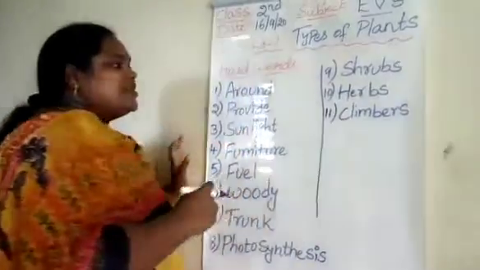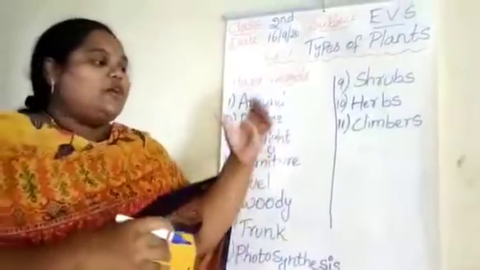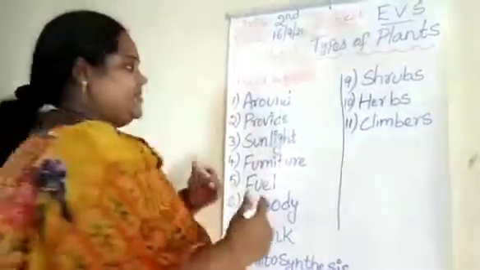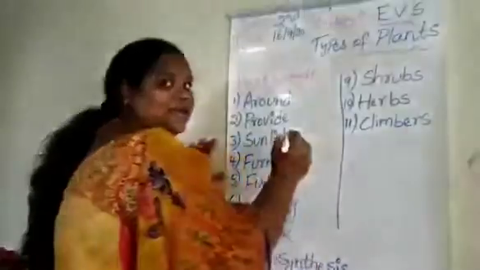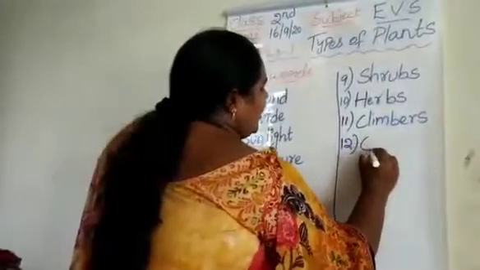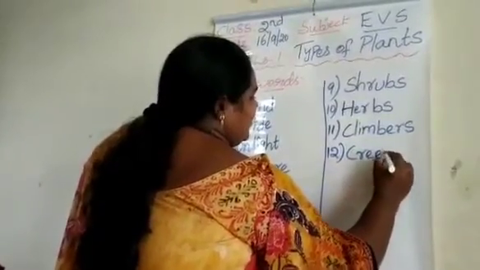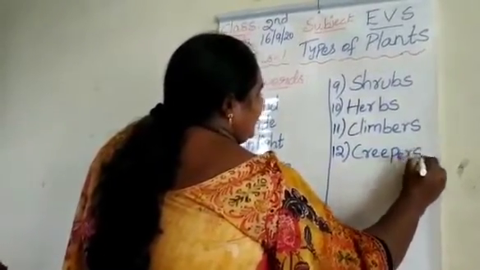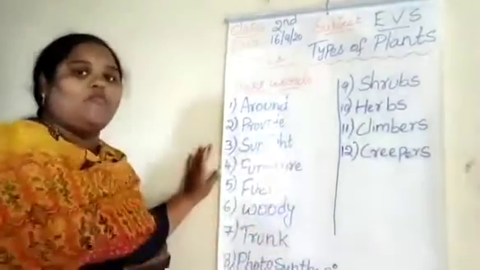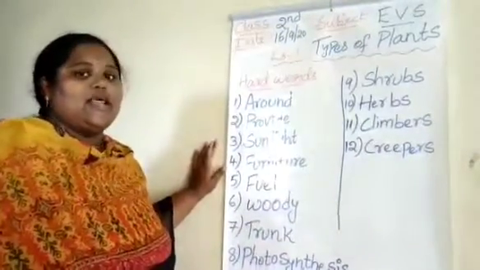C-L-I-M-B-E-R-S. Climbers means these plants will take support of a pole or a wooden stick. They will grow upwards. Like money plant, grapevine, etc. And 12th one, creepers. C-R-E-E-P-E-R-S. Creepers means these plants will grow along the ground. They have very weak stems like watermelon and pumpkin.